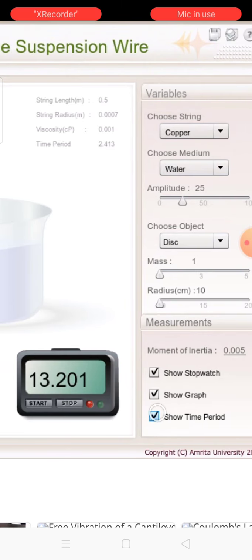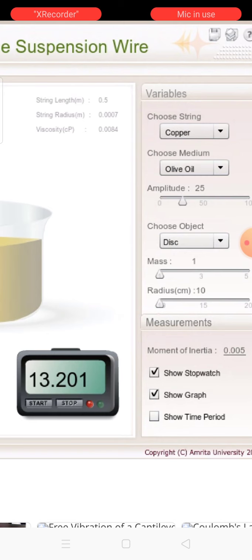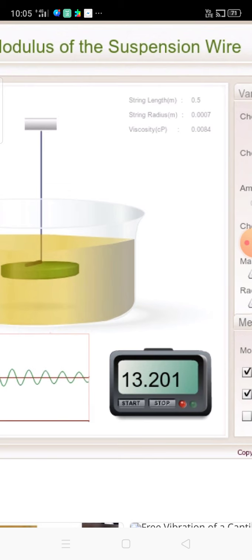Again I am showing the time period and changing the material to olive oil. Now you notice the viscosity is 0.084. When you change from the lighter to the heavier material, viscosity is changing, but the length of the string and the radius of the string are always the same, but the material shape is changing. Now it is a disc. Again I am starting it.